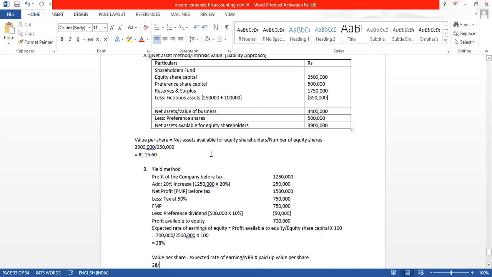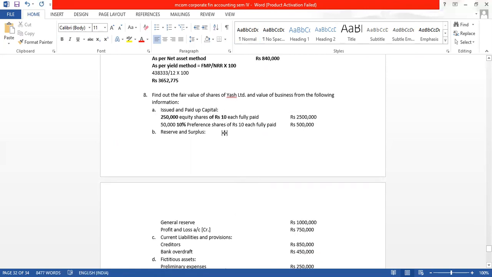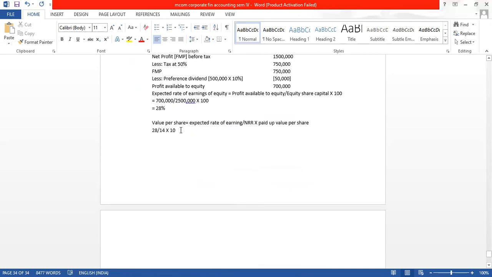So divide by 14, and paid up value per share is, I guess, 10. We will check in the question again. How much is the equity share face value? It is 10. So 28 divided by 14 into 10. We are getting the value per share as per the yield method, 20 rupees.